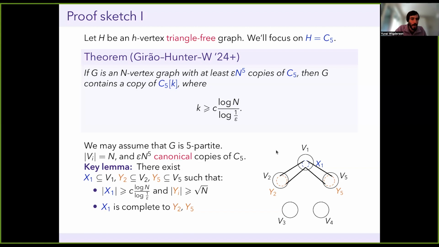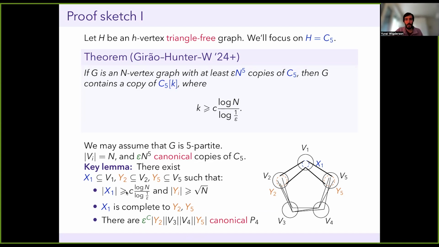The final condition is a little bit weirder, but it says that if I look between Y2, V3, V4, and Y5, I see many canonical paths of length 3, paths on 4 vertices with 3 edges. And what's many? It's the number I could hope to expect, which is the size of Y2 times the size of V3 times the size of V4 times the size of Y5 times a number, and that number is epsilon to some constant. So the key lemma is that I can find such a structure.